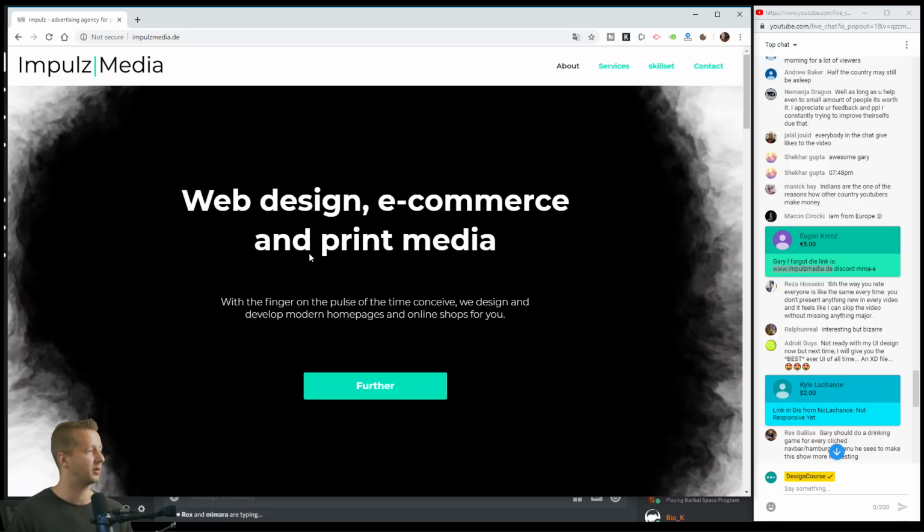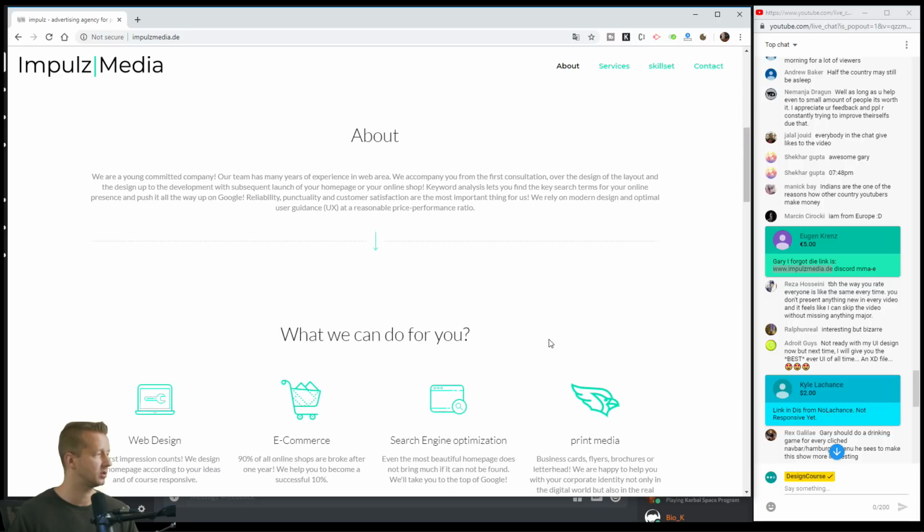Look at here: web design, e-commerce, and print media. Media talk. So stupid sometimes. This is a good headline. Nice, thick, contrast maximum. I'd probably space it out more evenly. I prefer to move this subtext up just a tad bit and then keep this down a little bit further. The hover state, you can't really see it at all. So change that up so that you can have more contrast. Coming down here.